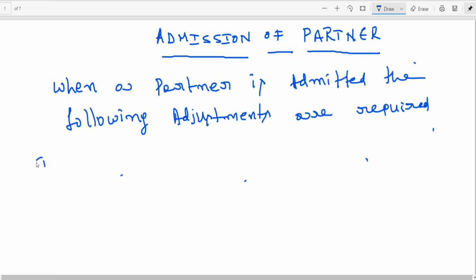Now, point number 1, profit sharing ratio.